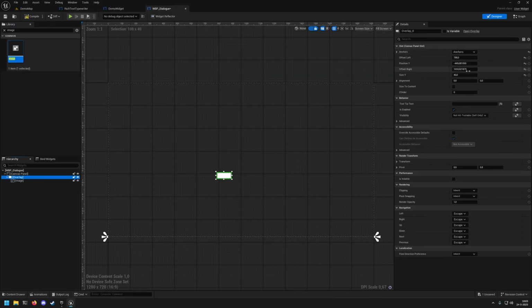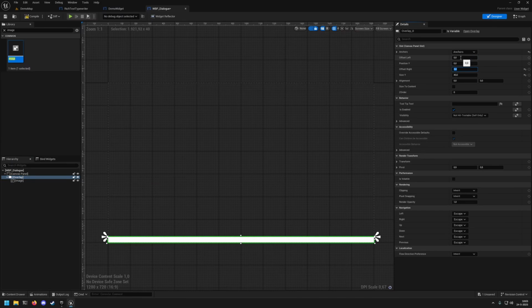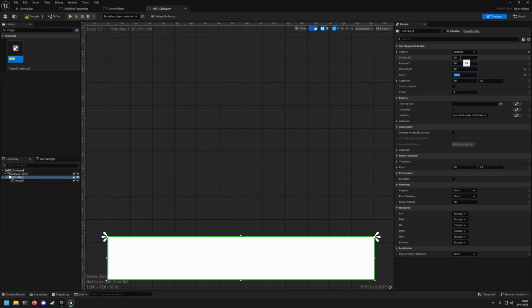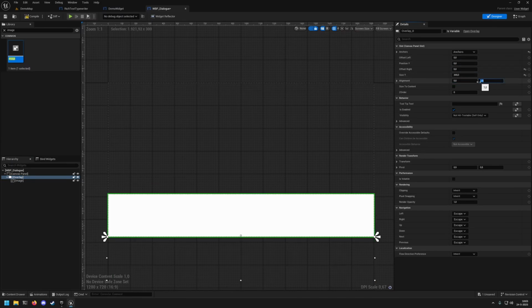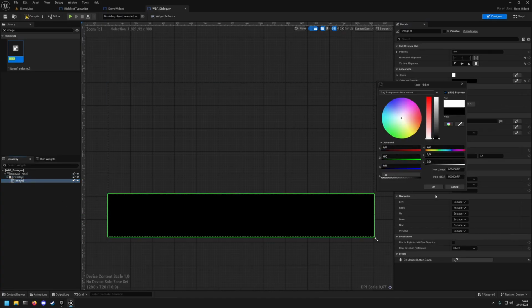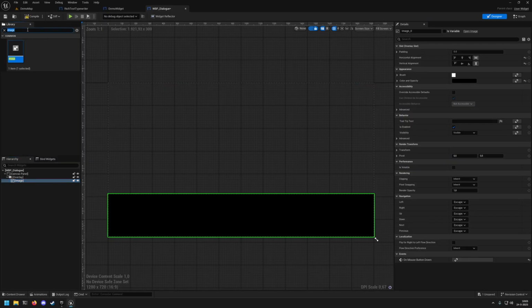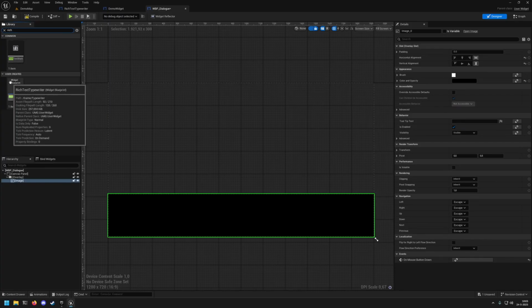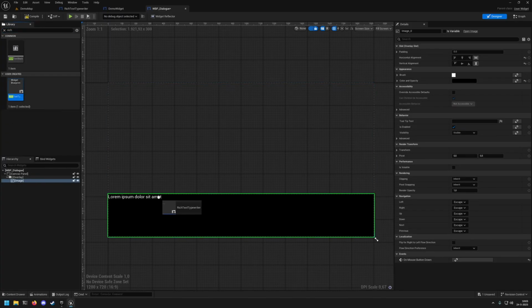Let's set up the anchors for the overlay. 0 offset left, position of 0, 0 offset right, the size of 300. And the alignment should be 1 on the y-axis. So now it's fully filling our bottom. Make that black. Then if we search on rich text, you can see we get our normal rich text block and we get a new rich text typewriter block.